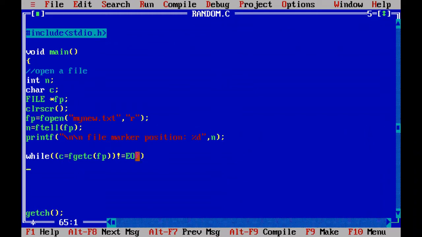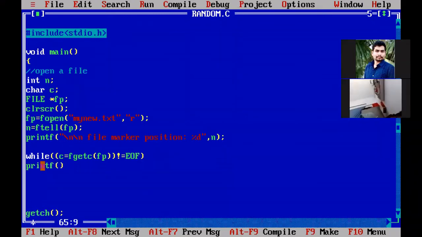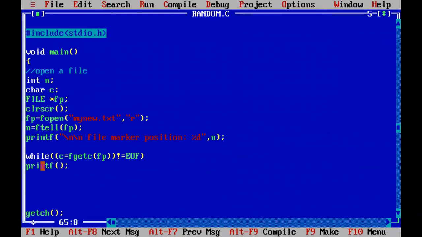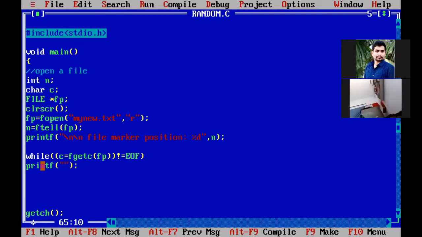So when you enter the while loop, we are going to print that particular character on the monitor. How to print? printf. You write %c with some space, comma, and here you replace %c with c.